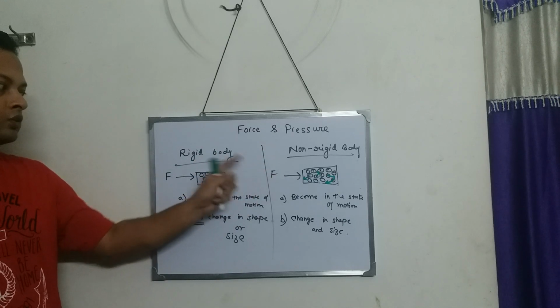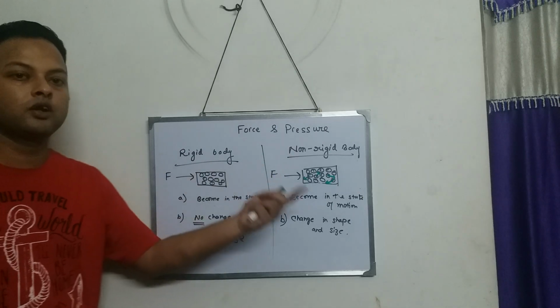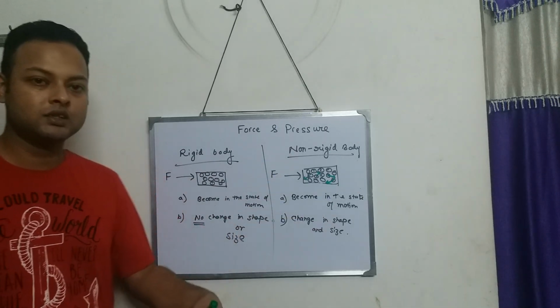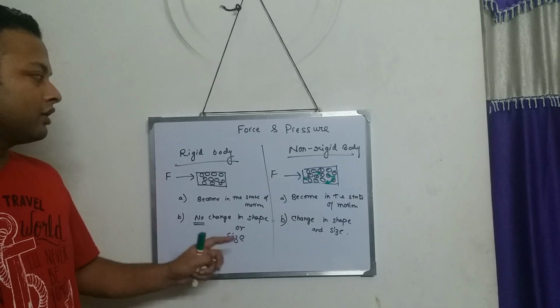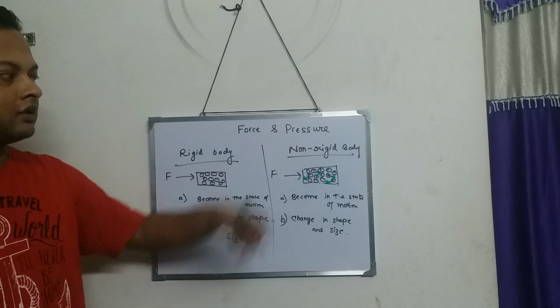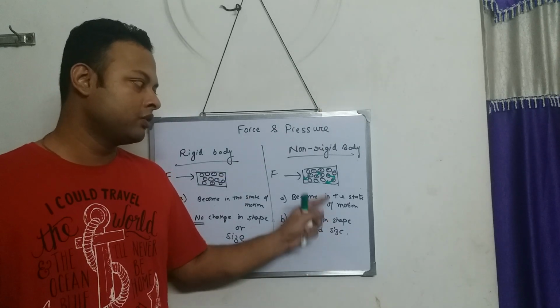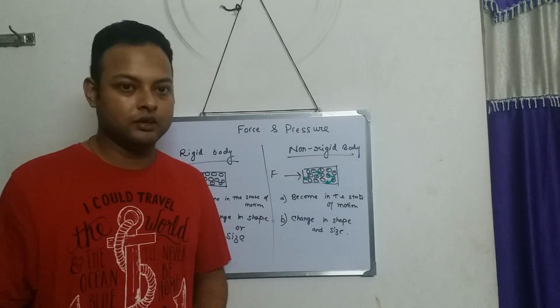If we apply force to a rigid body and a non-rigid body, both go to the state of motion. Both change from the state of rest to the state of motion. But in a rigid body, the shape of the body doesn't change, whereas in a non-rigid body, the shape and the size of the body both change.